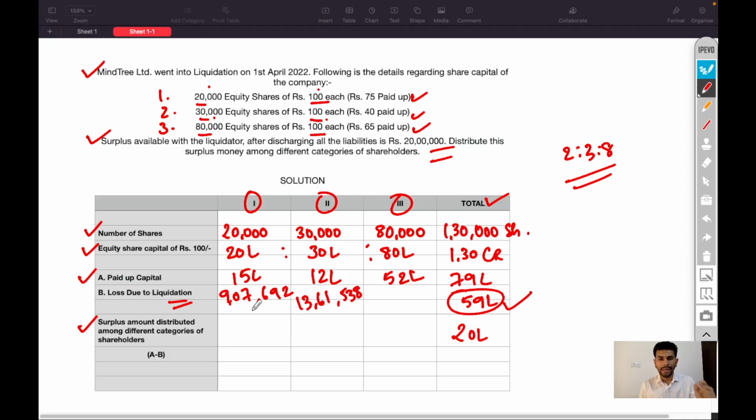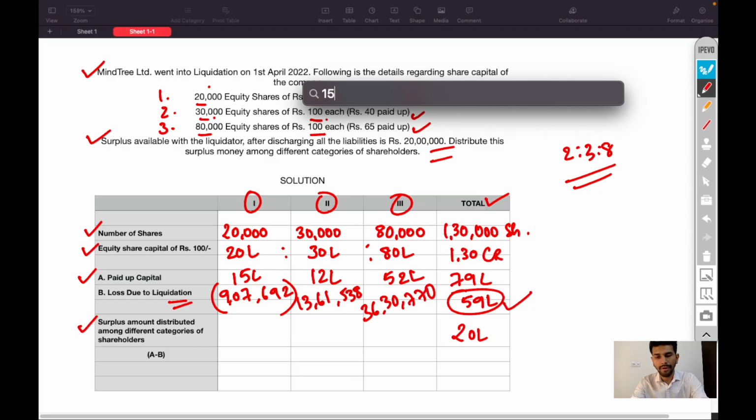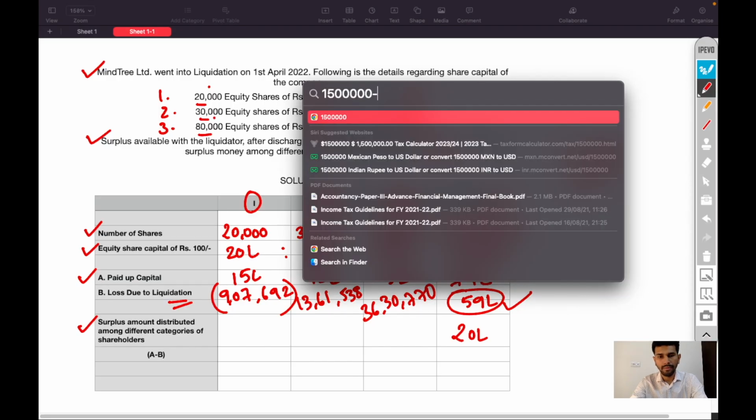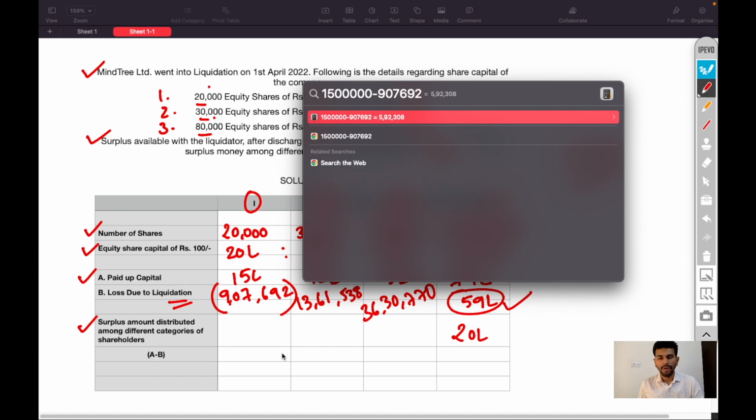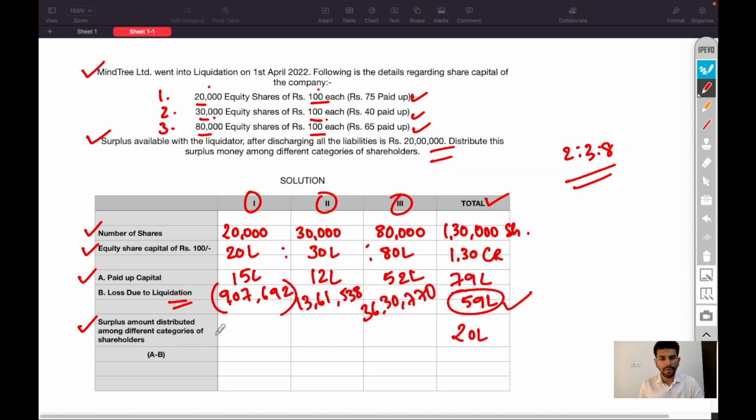Or we can even deduct the amount from 59 lakh rupees. So the amount will be 36 lakh 30,770 rupees. Then A minus B, 15 lakh minus 9 lakh 7,692. The amount will be 5,92,308.